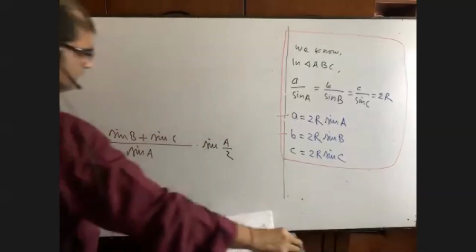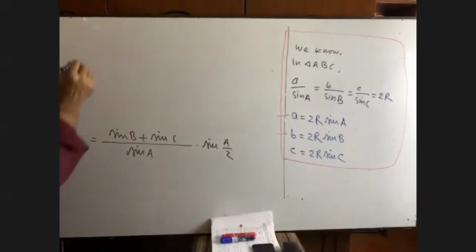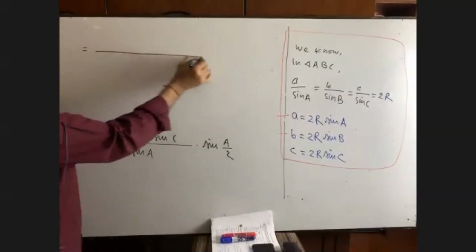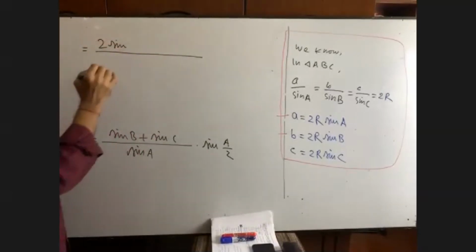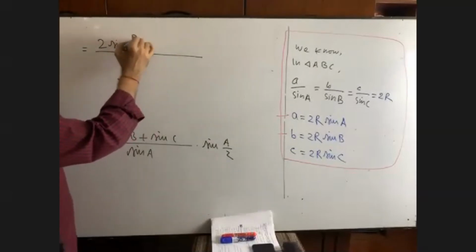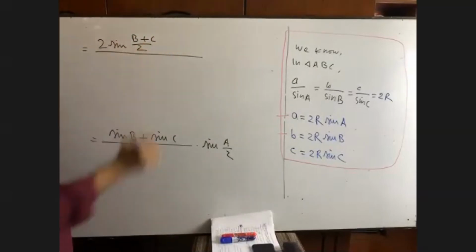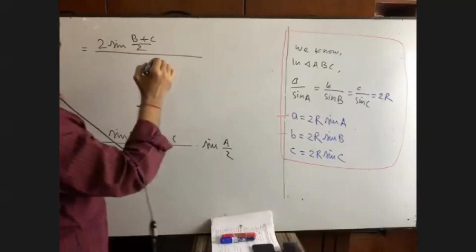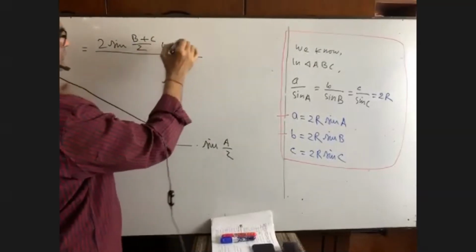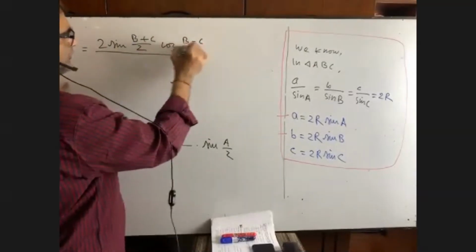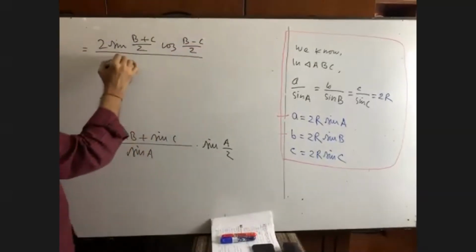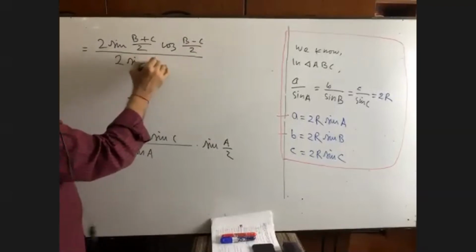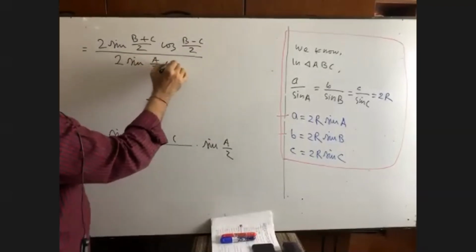Now you see, sine B plus sine C. What is the formula? 2 sine (B plus C) by 2, cos (B minus C) by 2. That's good. Here, sine A. Can I write 2 sine A by 2 cos A by 2?